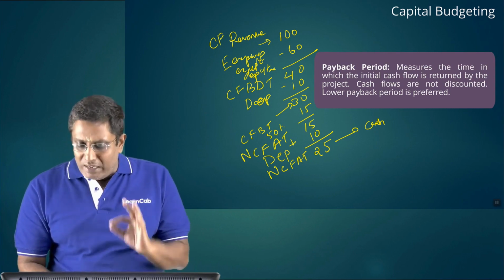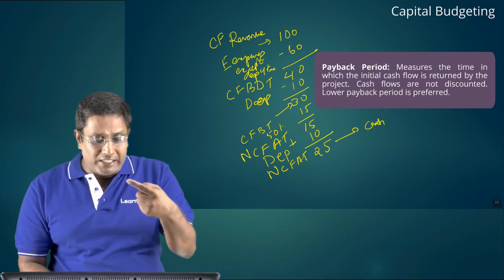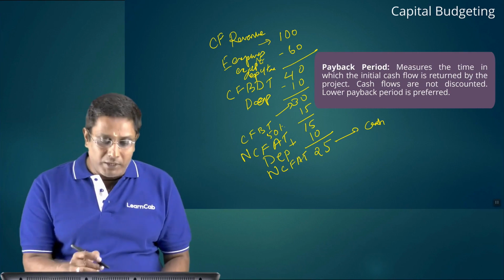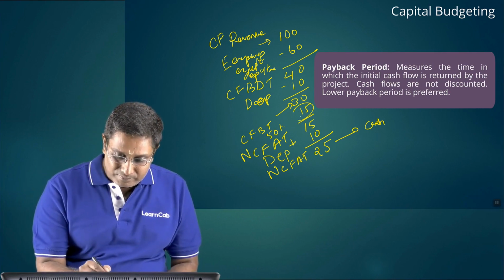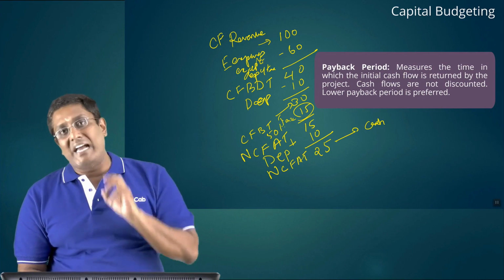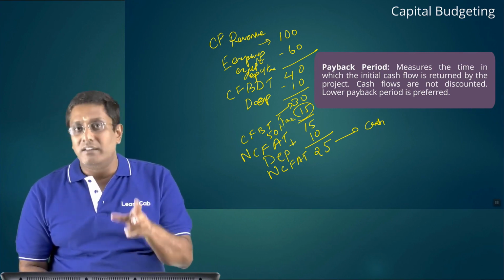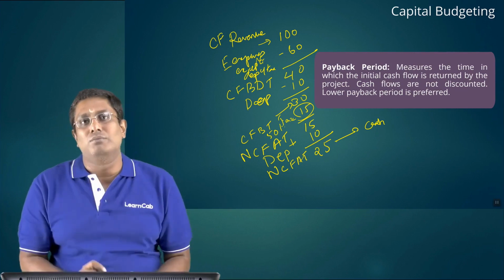Clear? Why is depreciation taken here initially? You take depreciation at the beginning and then add it back at the end because you have to find out the tax implications. You get a tax shield on depreciation. That is why we are initially deducting it, then adding it back. So this is your net cash flow.